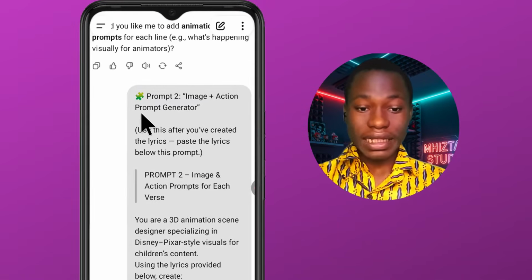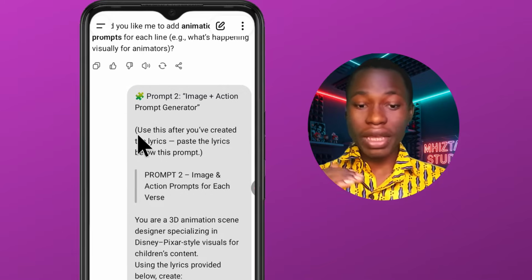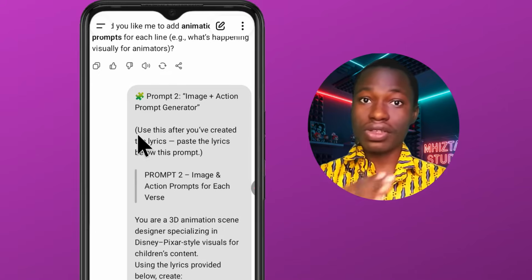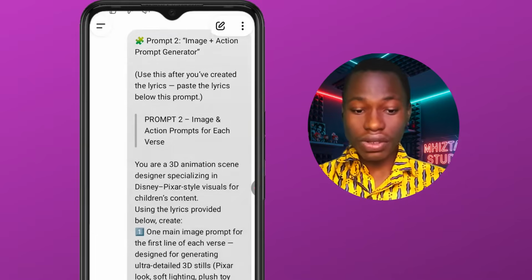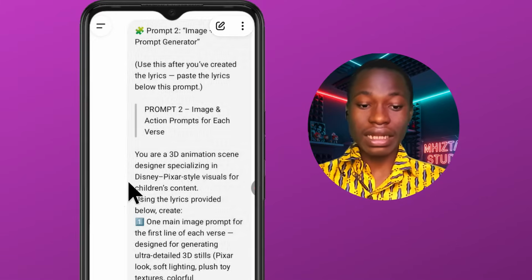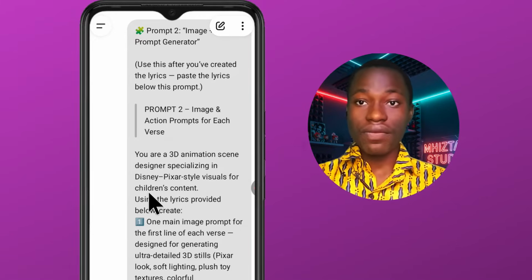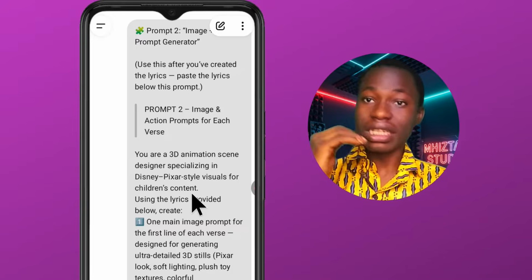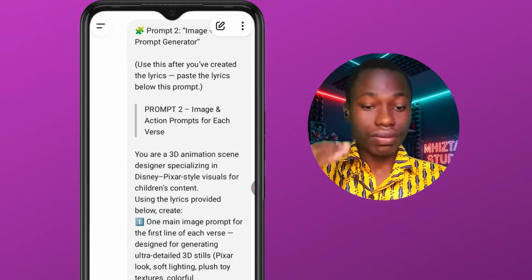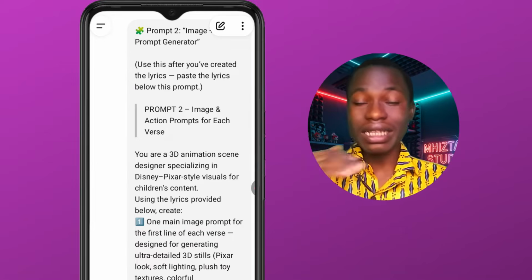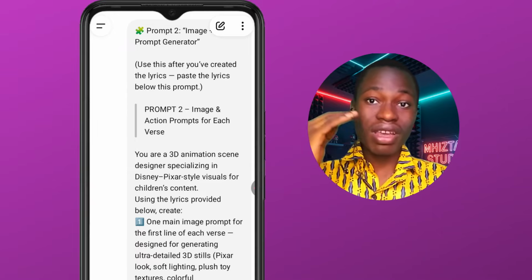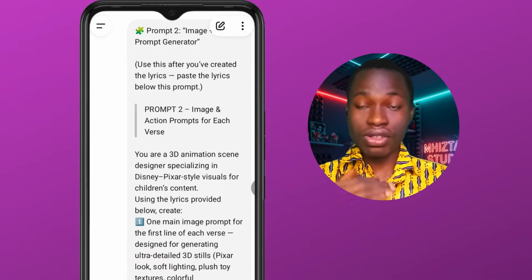Okay, now this is the prompt that I pasted for that. So make sure you pay close attention to this prompt, because if you don't get this prompt right, you're still going to struggle to create a video like this. So the prompt goes like this: you are a 3D animation scene designer specializing in Disney-Pixar style visual for children content. Now remember what we did in the lyrics. We told him you are a specialist in writing a song. So in this case, we told him you are a specialist in creating 3D animation. So in this way, it's going to generate something that will look very professional for us to use, okay?